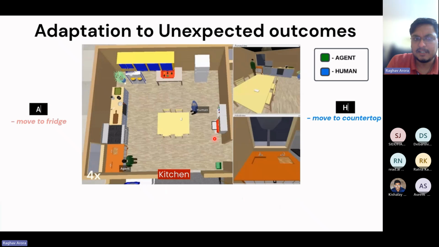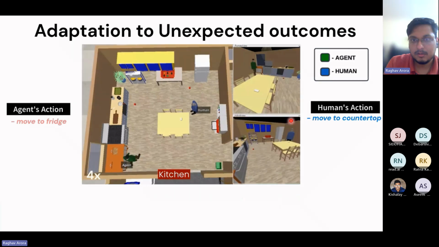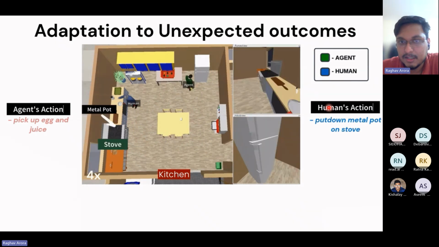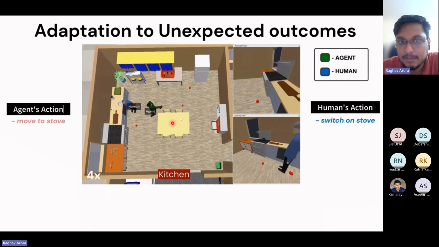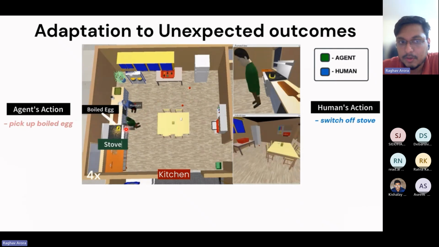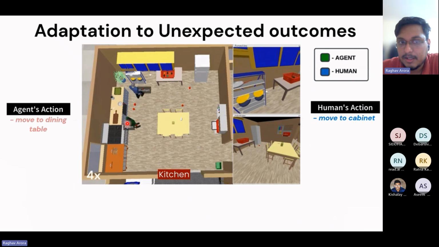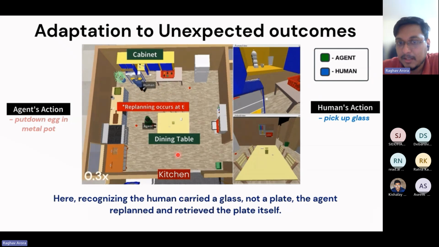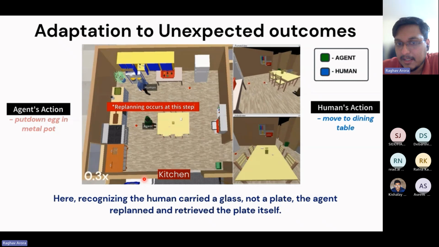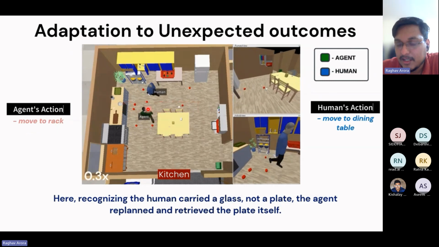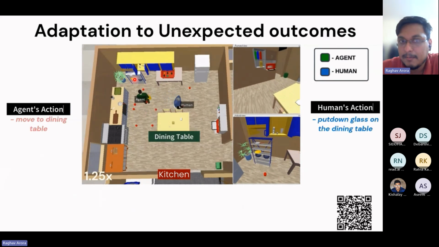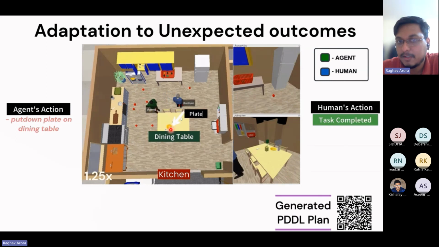We also show this qualitatively in the form of a video. Here the agent and the human are performing a task where the actions are shown over here. The agent brings juice to the table. Then the agent moves to the top, puts down the egg, and picks up the boiled egg. The expectation here is that the human would bring a plate for the agent to serve. But the human deviated from the plan and ended up carrying a glass. So our agent adapts to this deviation from the human's actions, and replanning happens. The agent moves to the rack, picks up the plate itself, and brings it back to serve the boiled egg on the table.